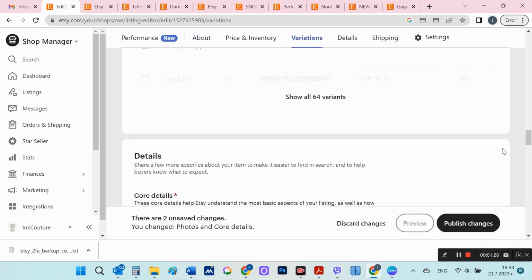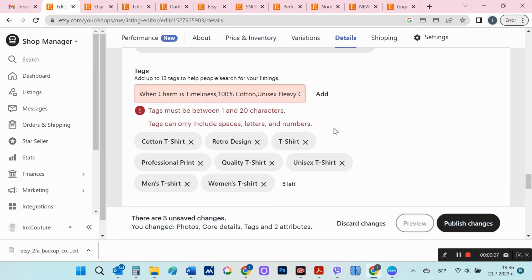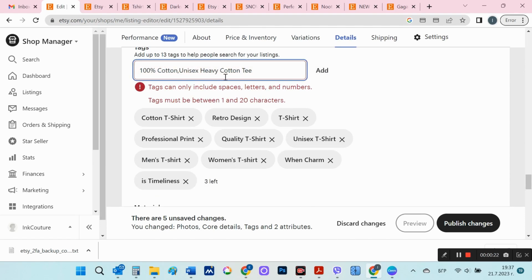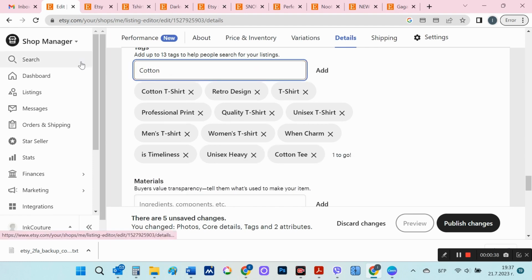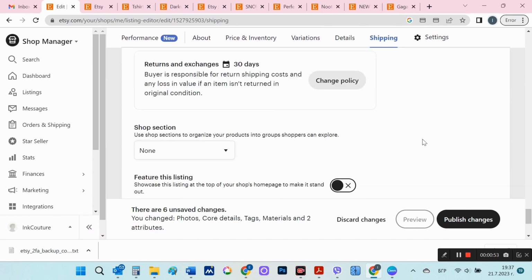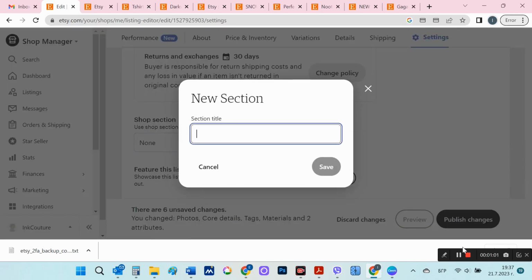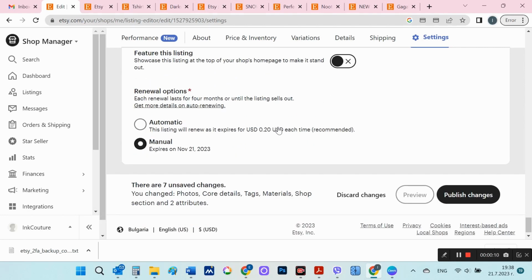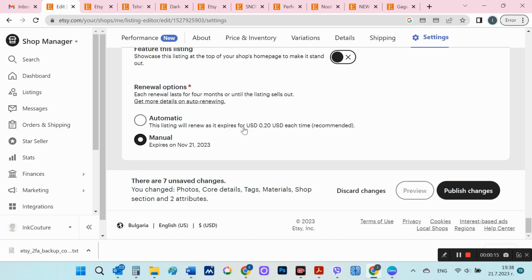The other key thing is to enter tags. You are allowed 13 expressions. Not individual words, but individual expressions can be entered here. If you're entering them all at once, you must separate them with commas and Etsy will place them correctly. Tags are keywords and phrases for Etsy's search engine to find and display your product. Here in the shop section, I'm going to create a new section and select this product is for this section. From here, I choose to automatically charge Etsy for having this product in my shop.